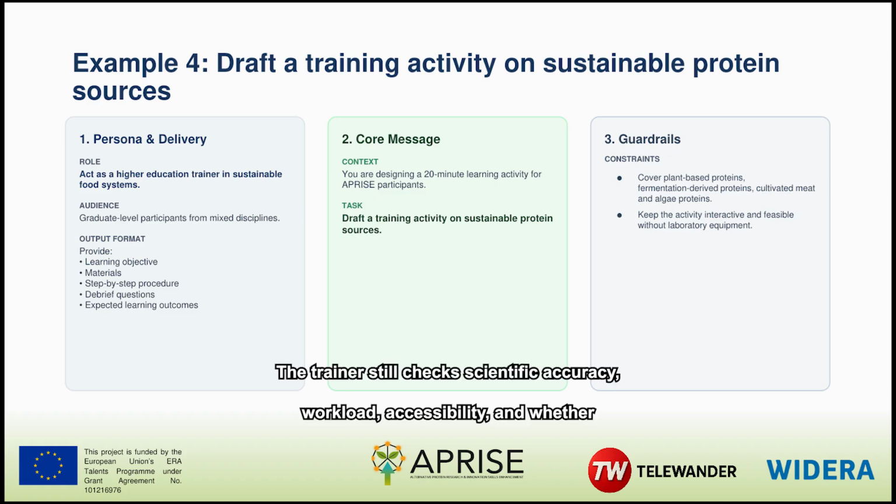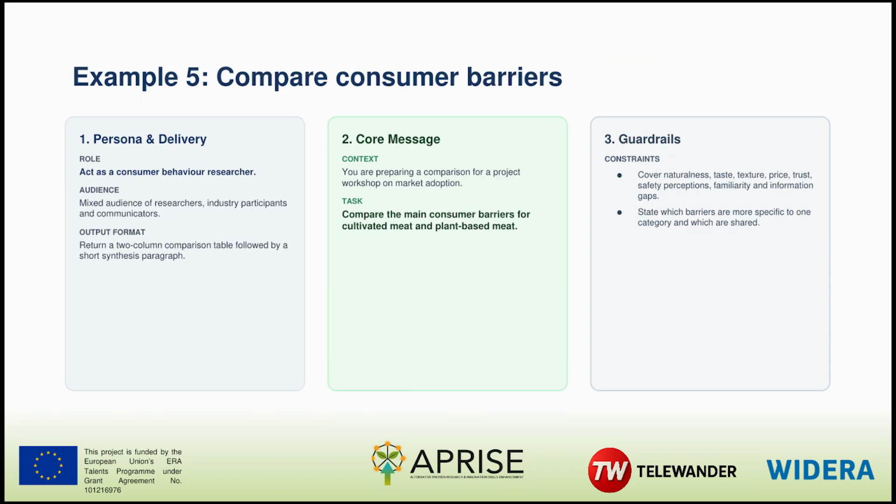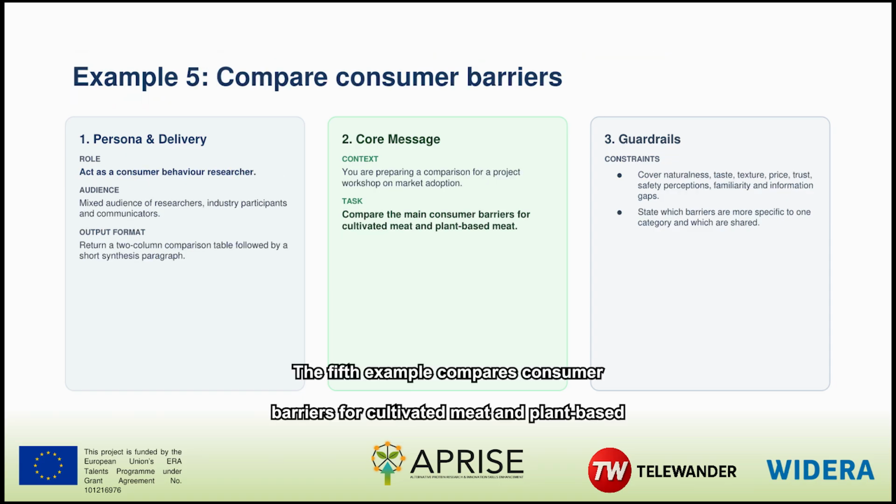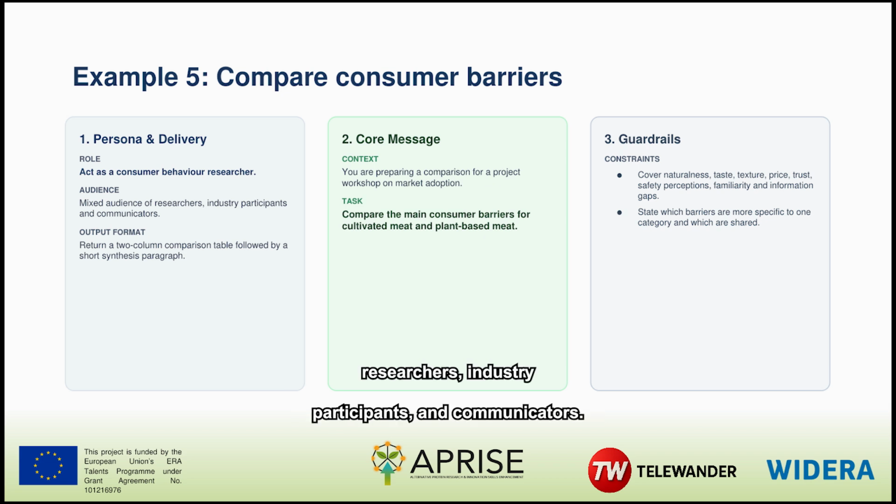The trainer still checks scientific accuracy, workload, accessibility, and whether the activity genuinely supports the stated learning objective. The fifth example compares consumer barriers for cultivated meat and plant-based meat. The role is a consumer behavior researcher, and the audience includes researchers, industry participants, and communicators. The requested output is a comparison table, followed by a short synthesis.